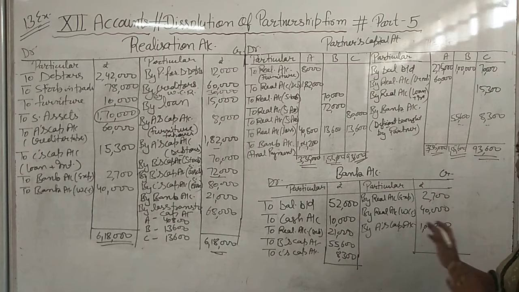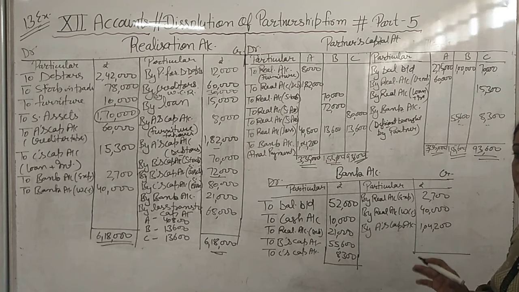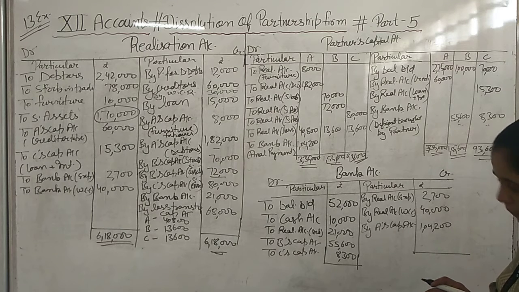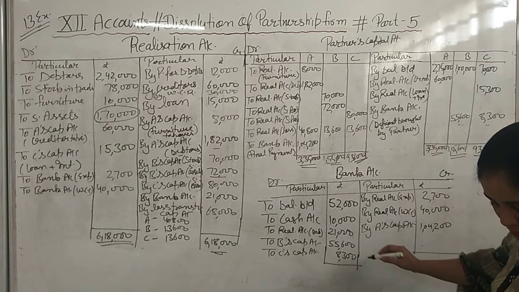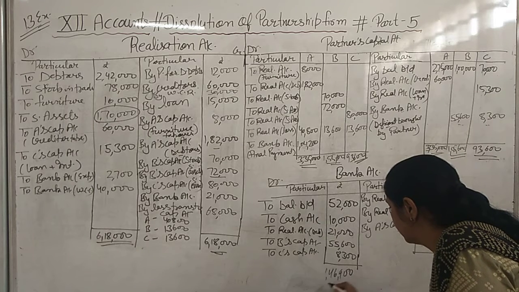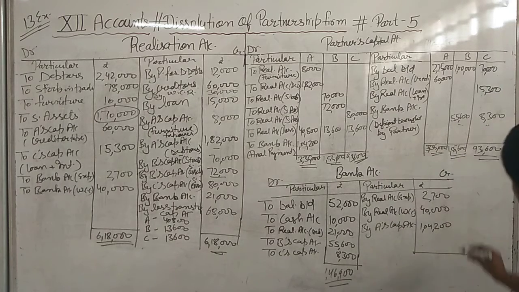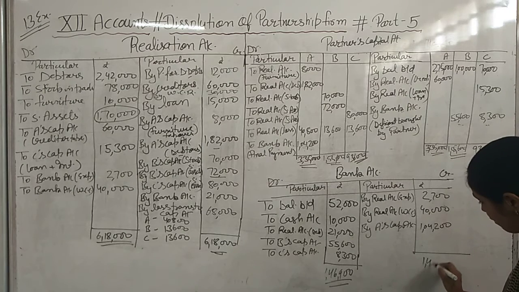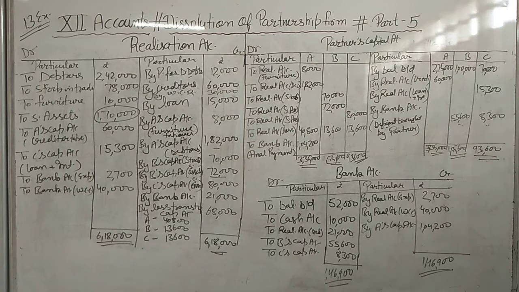If there is difference between the total of both sides, it means any mistake is there. Okay. So total of this, it will come 1,46,900 and 3 items are here 1,46,900. Okay. So this is the full question that how we will solve the question at the time of resolution by making the 3 accounts.